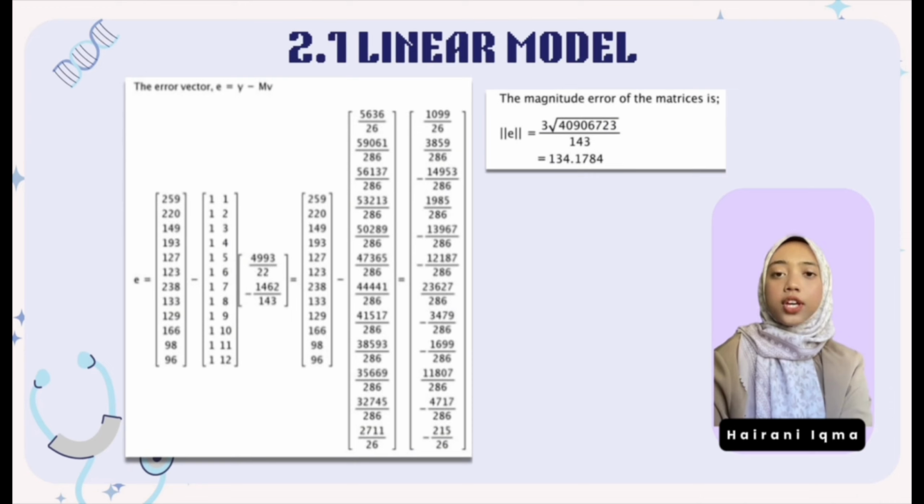Now, let's look at how accurate our linear model is. We calculate the error vector e by subtracting the predicted values from observed values, e equals y minus Mv. Here, Mv is the vector of predicted values using our linear model and y is the actual data. This gives us the differences or residuals for each point. To summarize the overall error, we compute the magnitude of the error vector. In this case, the magnitude of the error is 134.1784. This number represents the overall discrepancy between the model and the real data. A smaller value means a better fit.